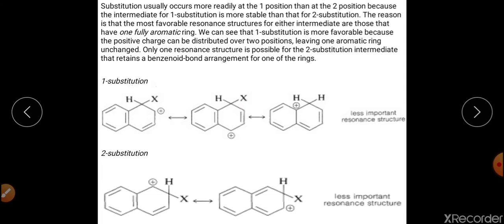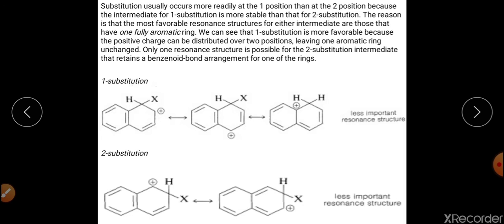If the attack happens at the second position, where X is the electrophile attacking at the second position, this is the only carbocation that has been generated, and there will be no resonating structure from this one. So in terms of the resonating structures, in naphthalene we can clearly see that the preferred site of attack is the first position as compared to the second.